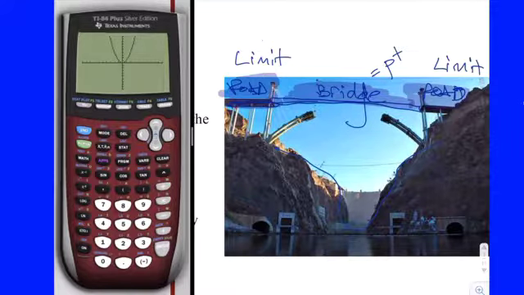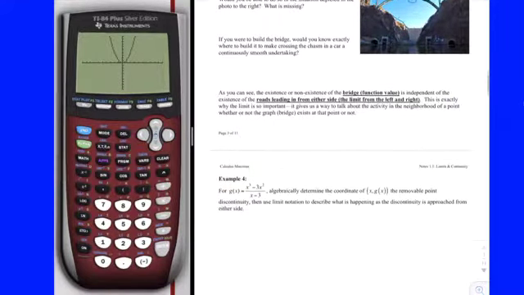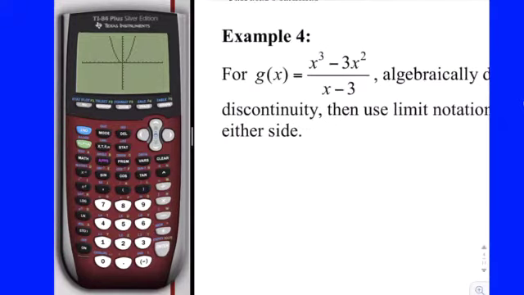And so the limits give us a way to rigorously define what it means for a function to be continuous at a point, okay? So we'll summarize that here in a little bit. All right, so now back to example 4, which is the same function we just worked with the calculator. It's the one we're staring at right there.